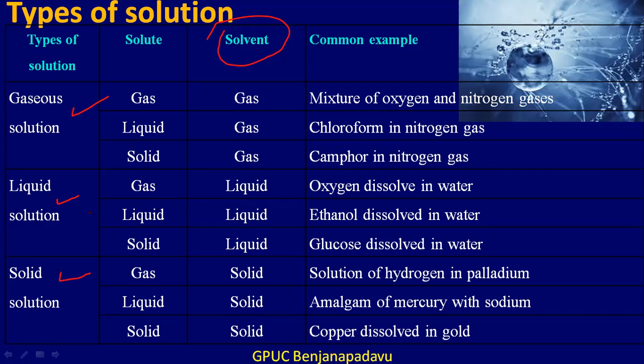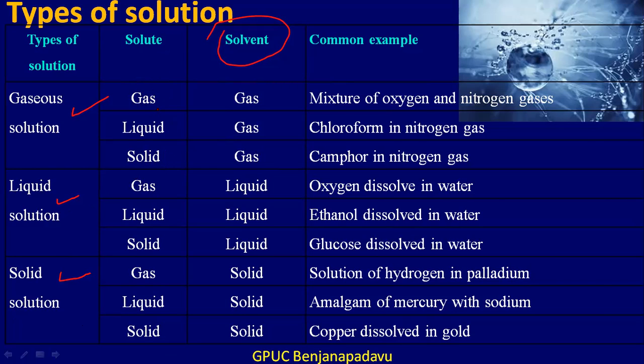Again, these can be further classified into three subtypes. This classification depends upon the physical state of the solute. So in gaseous solution, we have three subtypes, that is gas in gas, liquid in gas and solid in gas, depending upon the physical state of the solute.